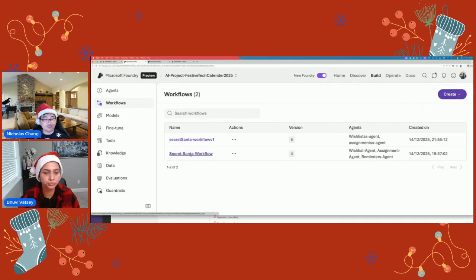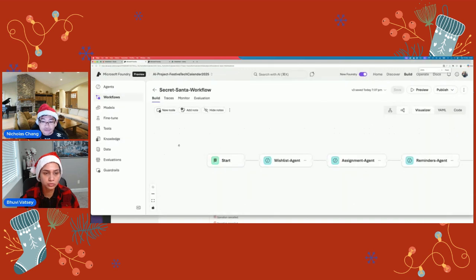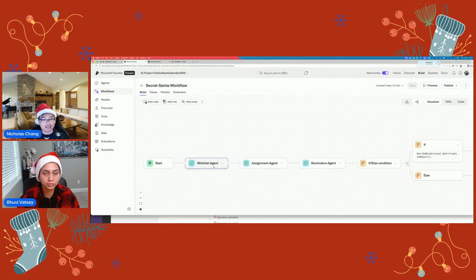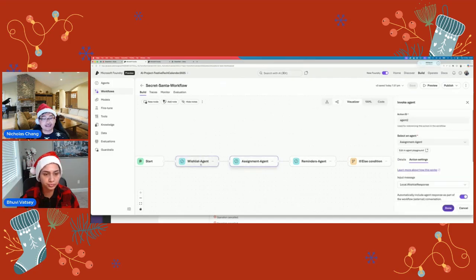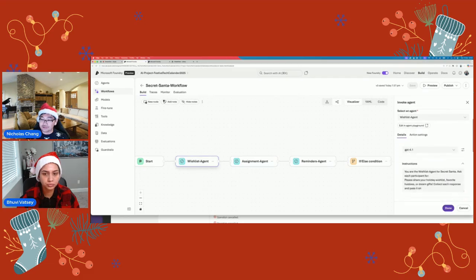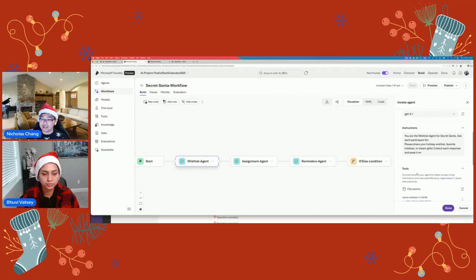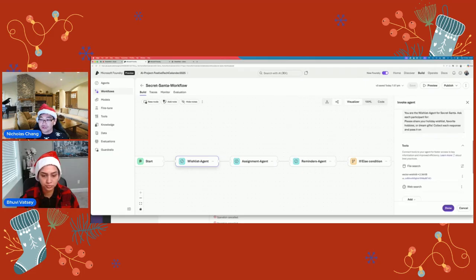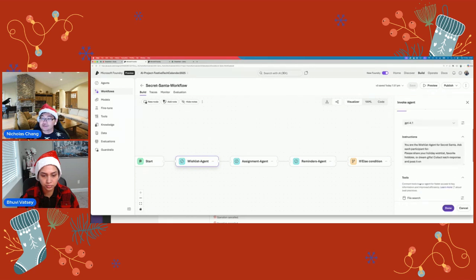It's a Secret Santa workflow. If I click on this Secret Santa workflow, the idea is that I've created a wish list agent that's been assigned some instructions and includes a file search tool, which has a list of users within the Secret Santa, and I added a web search tool as well. Once that runs, it would then invoke another agent.